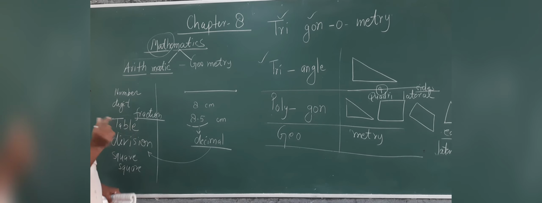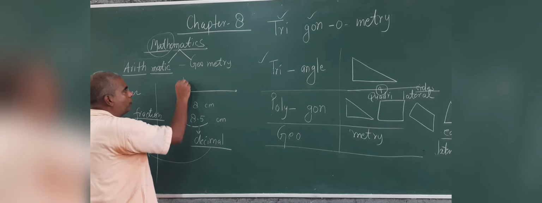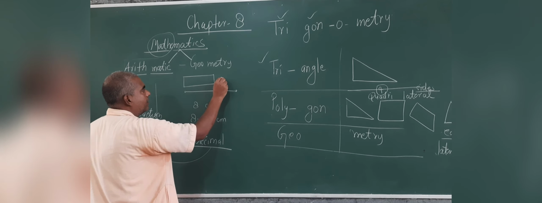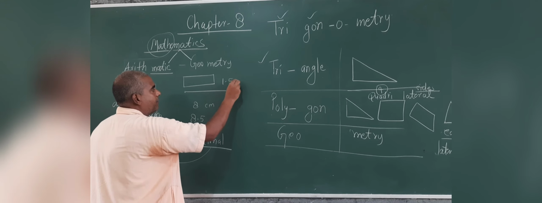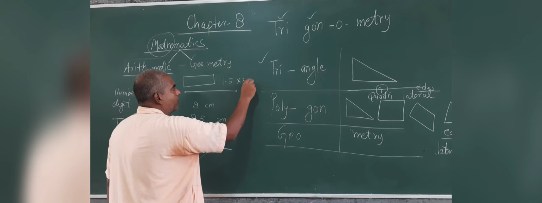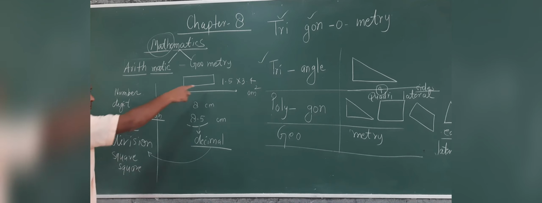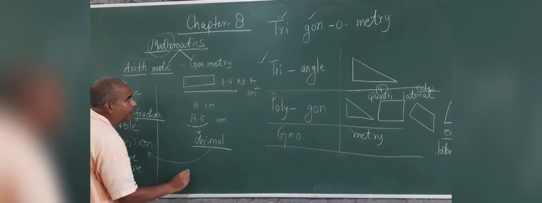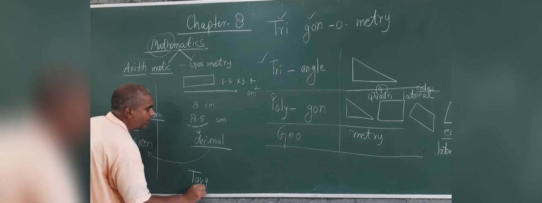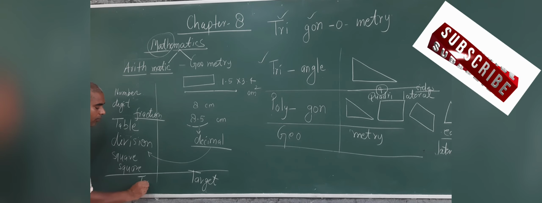These are the two faces of the same coin, arithmetic and geometry. In geometry, you will measure squares, area 1 centimeter square, 2 centimeter square, then multiply. Just like I will say 1.5 centimeter multiplied by 3.4 centimeter. Before that you should know how to multiply decimals, so that will be in arithmetic. This is our target: geometry is our target, and arithmetic is providing the tool.